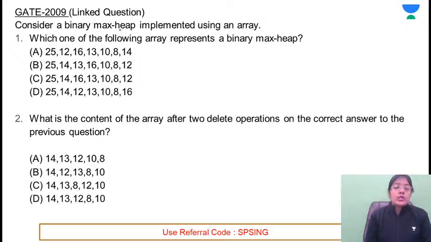This is a linked question. Linked question means the common data will be given to you and you have to refer. Linked means the second question will be based on the answer of the first question. तो linked question में marking कैसे होती थी? अभी according to the new structure, linked question or common data type questions are not there. In case of linked question, if the first answer is not answered, तो second का answer सही है या गलत, it won't be evaluated. So this was the scenario.